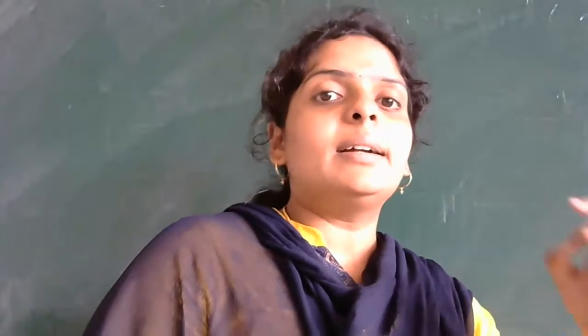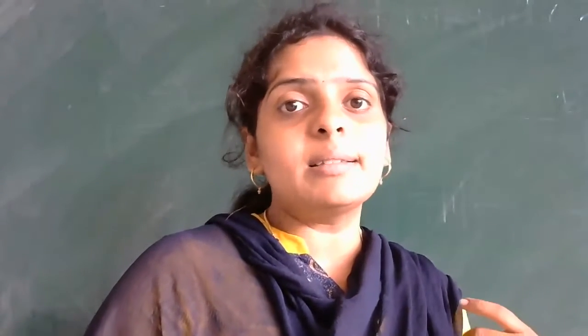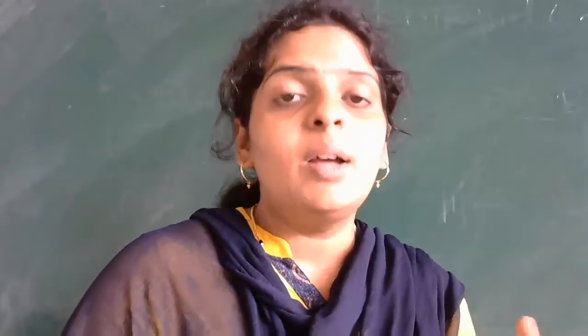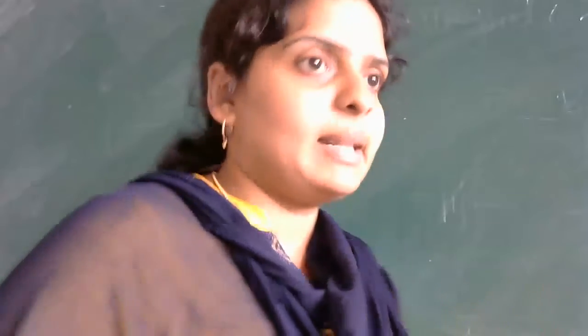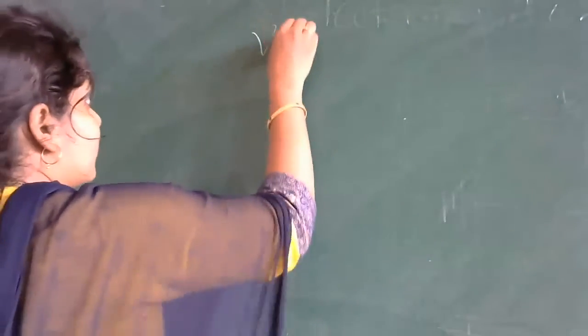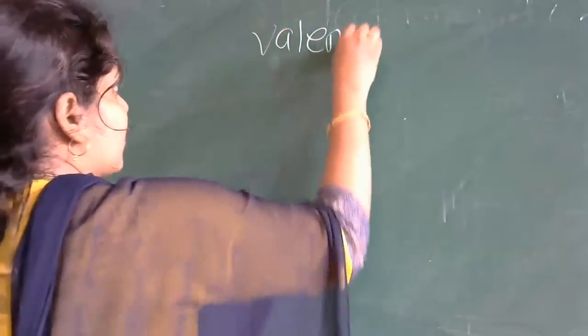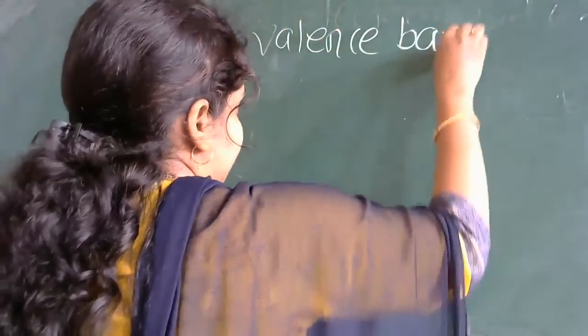Again we have the same three types, that is conductors, insulators and semiconductors. Before going to see conductors, insulators, semiconductors based on the energy band, we will see some definitions like valence band. The first definition we are going to see: what do you mean by valence band?